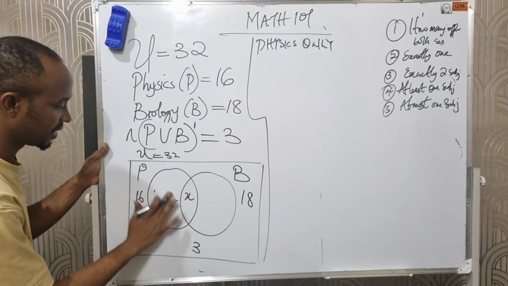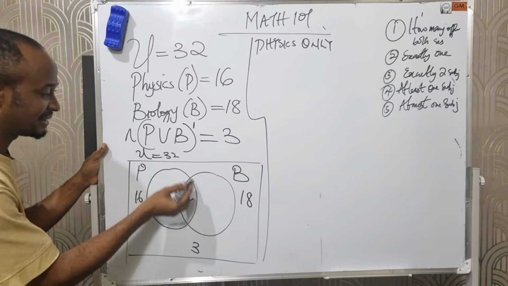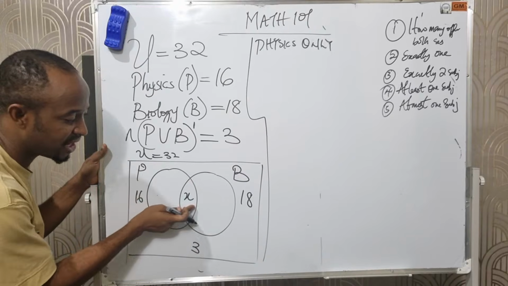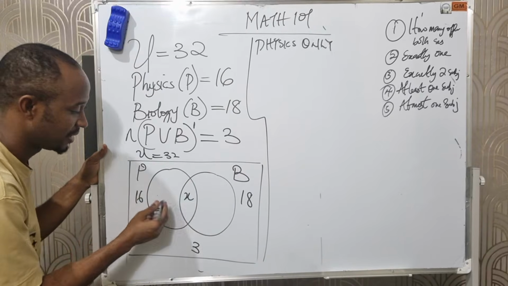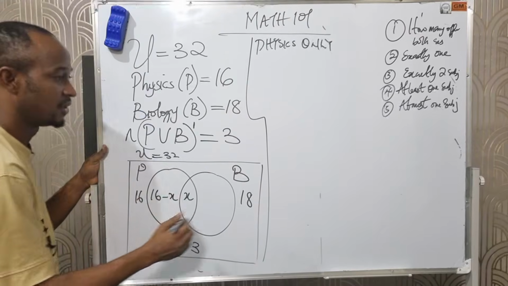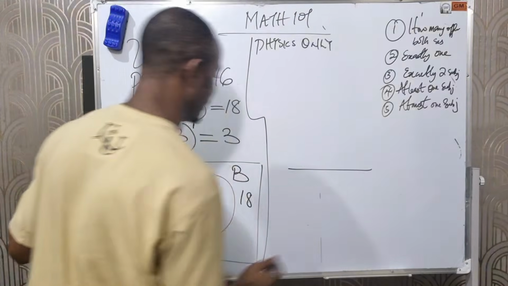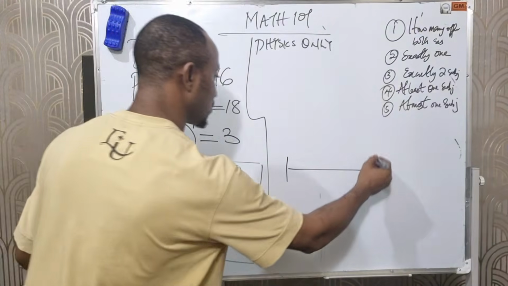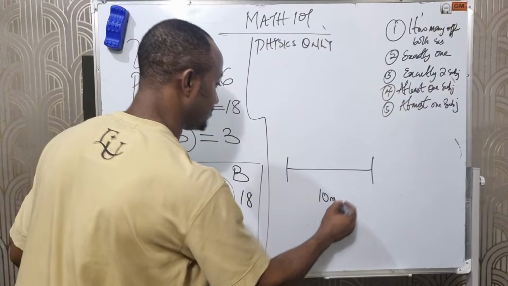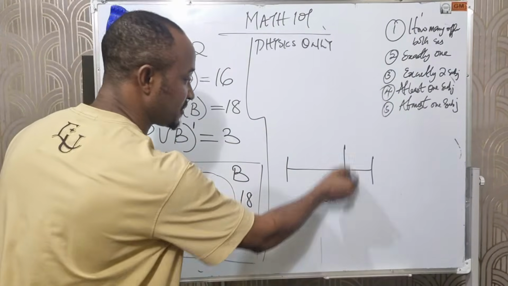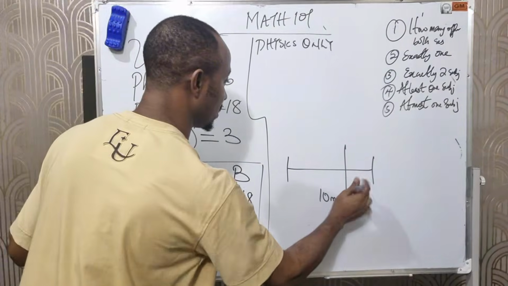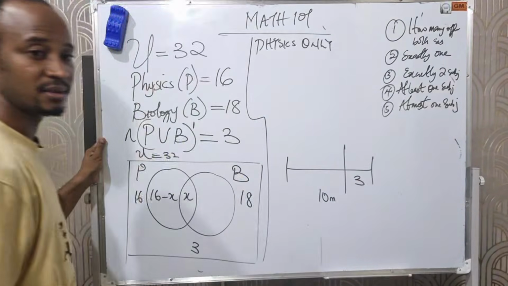Because if the entire circle here is 16 and I'm removing a fraction of that 16, the remaining part will be 16 minus X. For example, let me give an illustration. If from here to here is 10 meters, and I remove this fraction, let's say this fraction is 3.